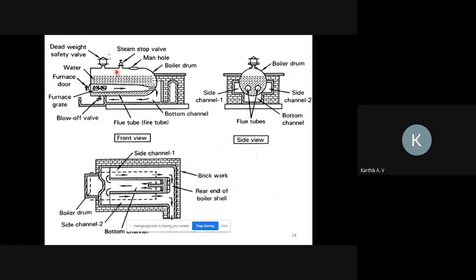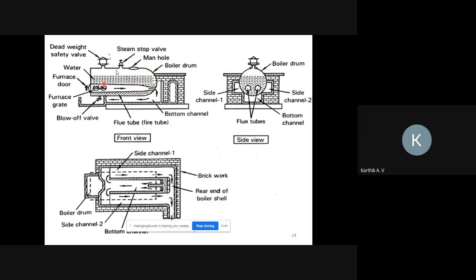Then the steam stop valve, which is connected to the turbine. Steam will flow through the turbine through this valve. Next, the manhole. For cleaning purposes, a man can go inside the boiler drum, so one hole is provided, which is called the manhole.